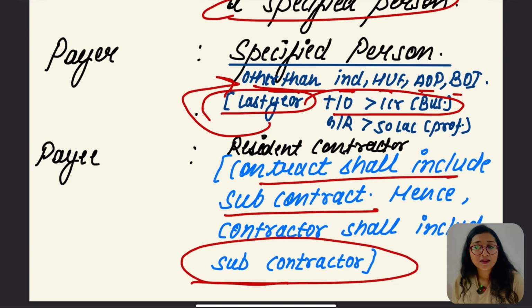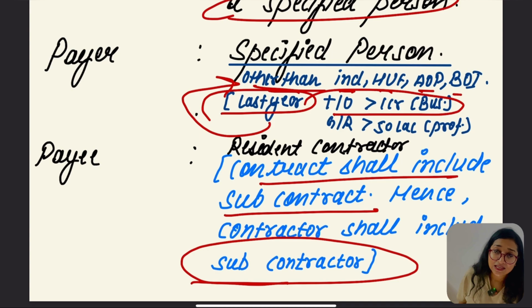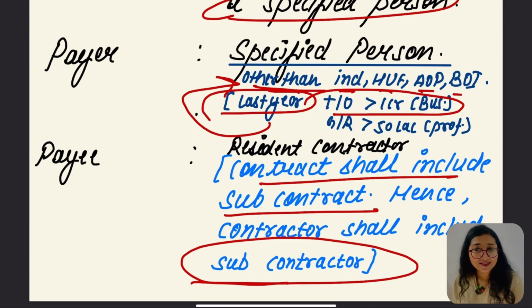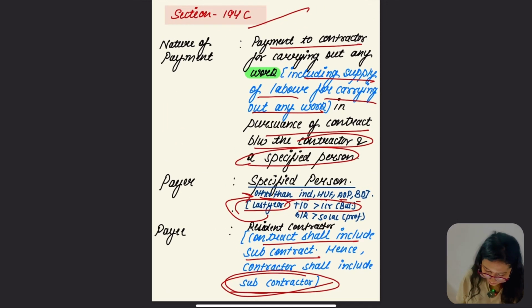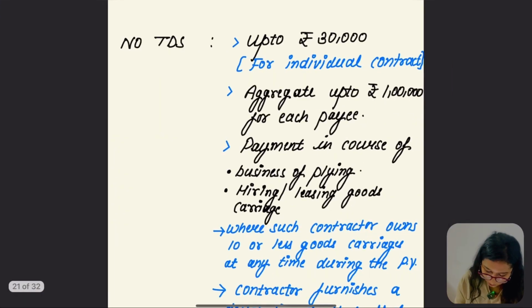The payer is going to be a specified person, other than an individual, HUF, AOP, BOI, but yes, whose business turnover last year was more than 1 crore, or gross receipts from profession were more than 50 lakh, right? Hope this point was clear. And what about the payee? The resident contractor, which also includes the subcontractor. Hope this point was clear.